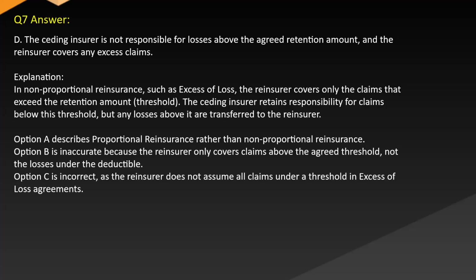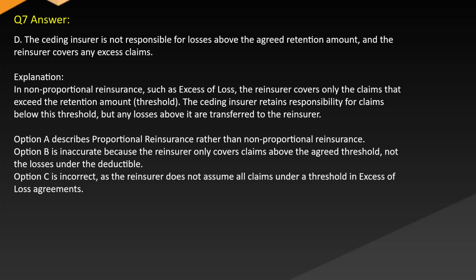Answer: D. The ceding insurer is not responsible for losses above the agreed retention amount and the reinsurer covers any excess claims. Explanation: In non-proportional reinsurance, such as excess of loss, the reinsurer covers only the claims that exceed the retention amount threshold. The ceding insurer retains responsibility for claims below this threshold, but any losses above it are transferred to the reinsurer. Option A describes proportional reinsurance rather than non-proportional reinsurance. Option B is inaccurate because the reinsurer only covers claims above the agreed threshold, not the losses under the deductible.